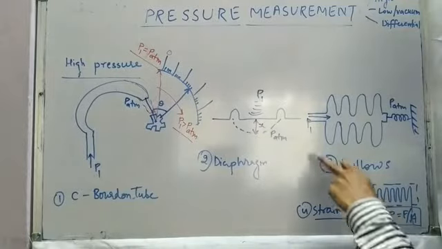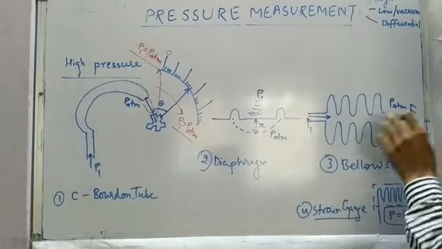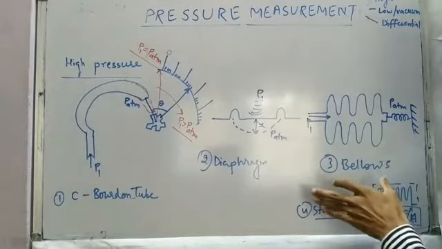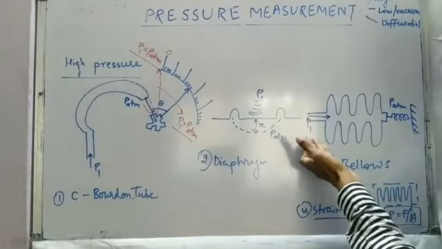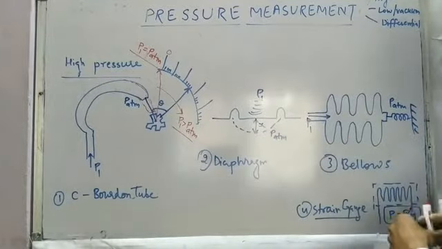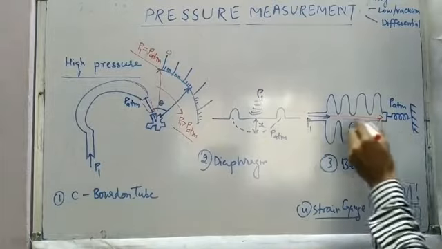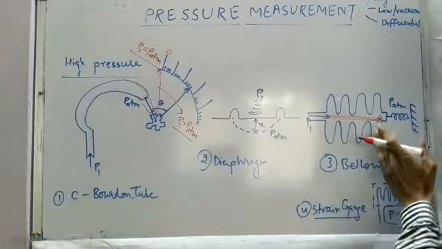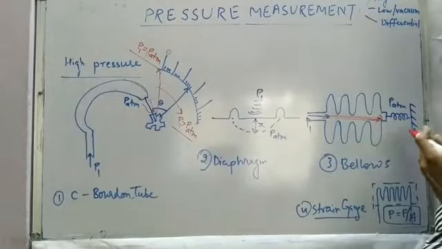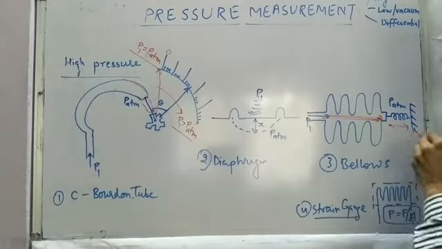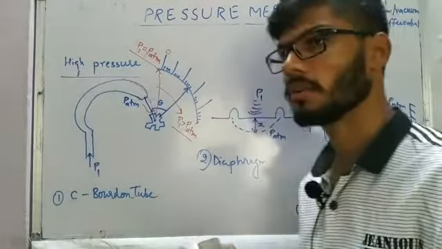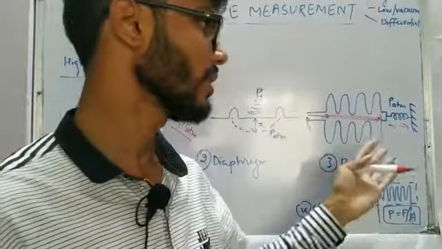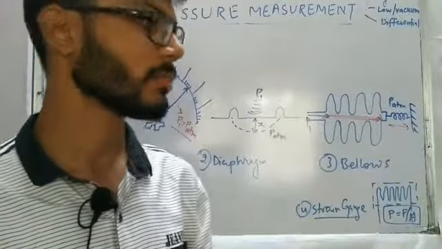So again the same thing, if P1 is equal to the atmospheric pressure, the bellow is going to be in the initial condition, and whenever we apply more pressure than atmospheric pressure, the high pressure is going to push the bellow in this particular direction. Based on that, we are going to feel some displacement in the spring. With the help of mechanical arrangements, we can feel how much the contraction in the spring is taking